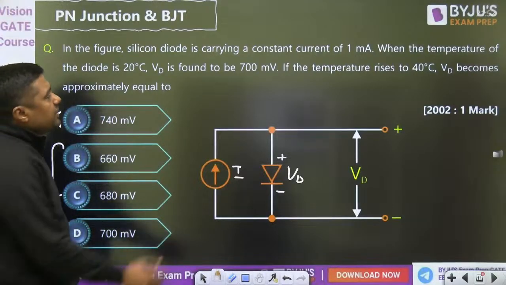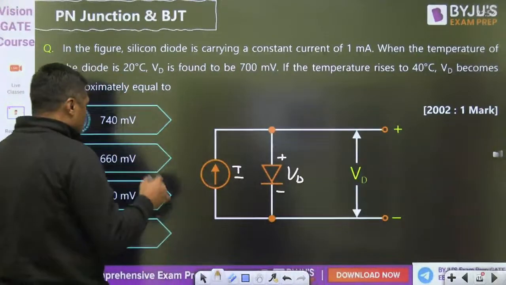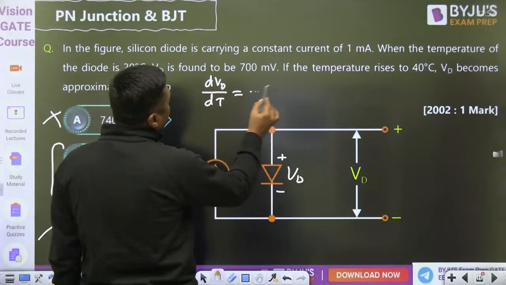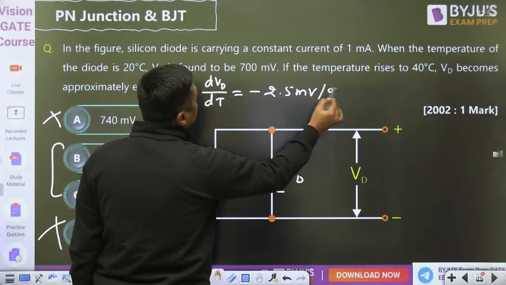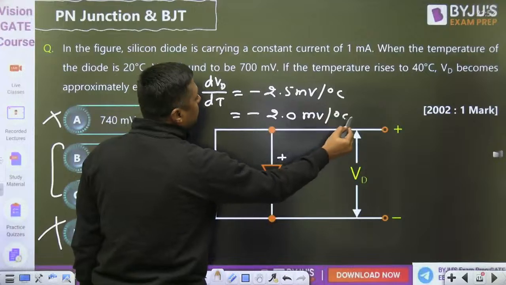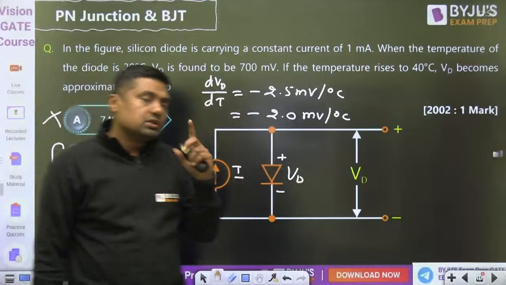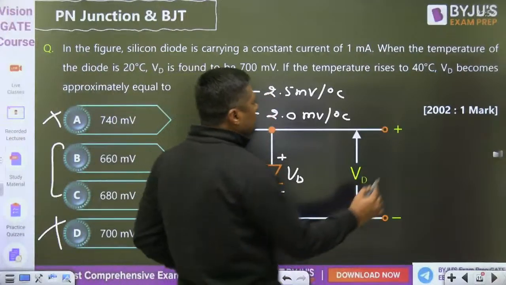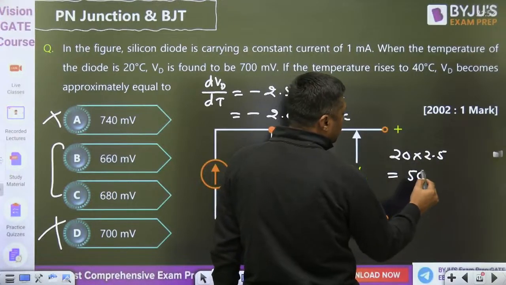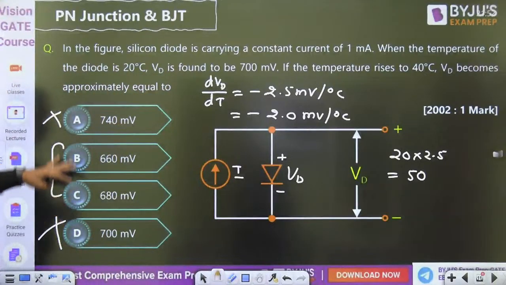Now what is the change in the temperature from 20 to 40? It is changed by 20 degrees centigrade. According to the textbook, in some textbooks the change in Vd with respect to temperature is given as minus 2.5 millivolt per degree centigrade, that is in Millman-Halkias, or in Sedra and Smith it is given as 2 millivolt per degree centigrade. So you can check: the change in temperature is 20, and 20 multiplied with 2.5 gives a change of 50. So 700 minus 50 is 650, but 650 is not the answer.